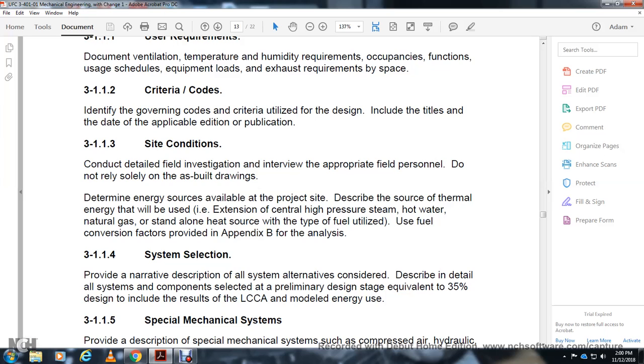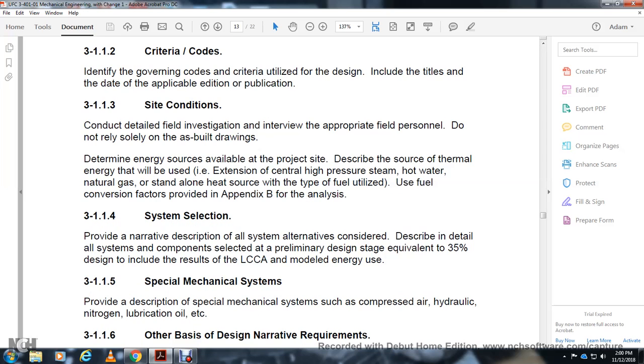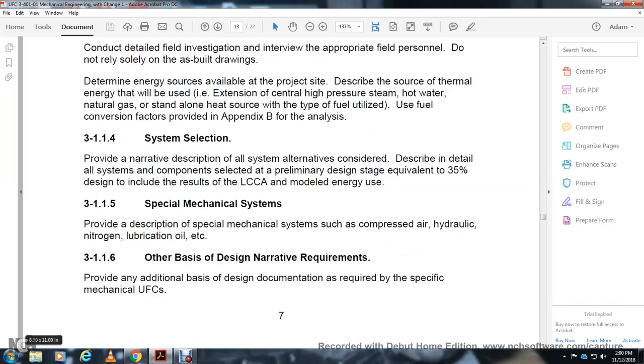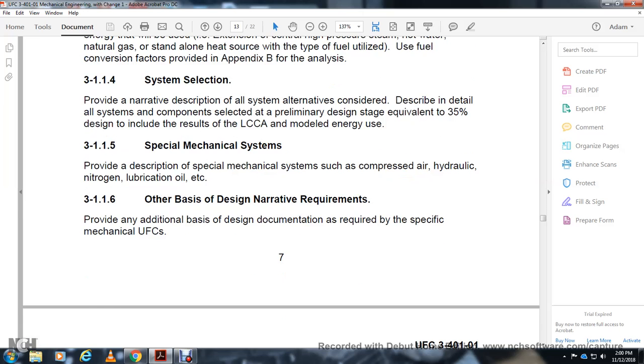with the detail of all system components selected for the preliminary design stage, equivalent to 35% of the design, including the life cycle cost analysis of the modeled energy use. 3.1.1.5 Special mechanical systems: provide the description of special mechanical systems associated with compressed air, hydraulic, nitrogen, lubrication oil, etc. 3.1.1.6 Other basic design and narrative requirements: provide additional design documentation as required by the specific mechanical Unified Facilities Criteria.